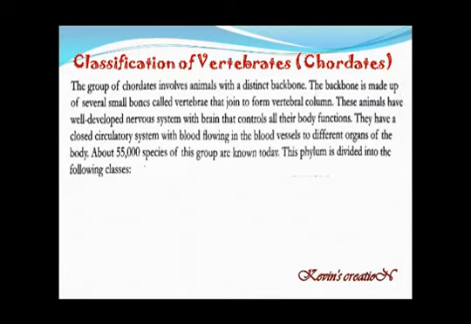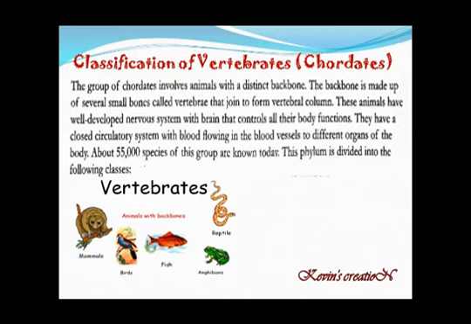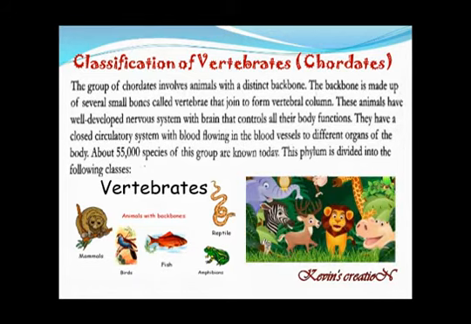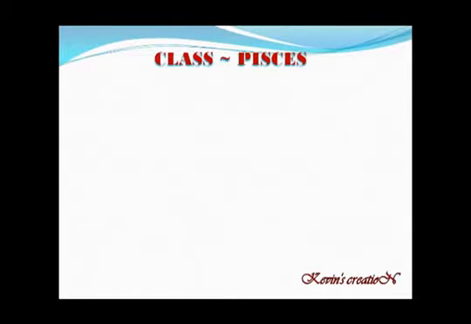This is divided into the following classes. So these are the following classes: mammals, birds, which we also call Aves, fishes or Pisces, amphibians, and the reptiles. So these are all the animals having backbone, the chordates or the vertebrates. Now let us start with the first one, and that is Pisces.